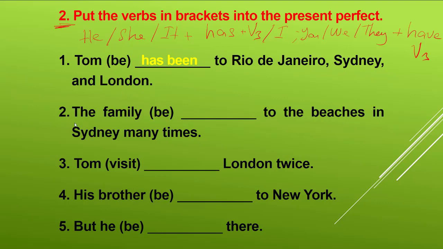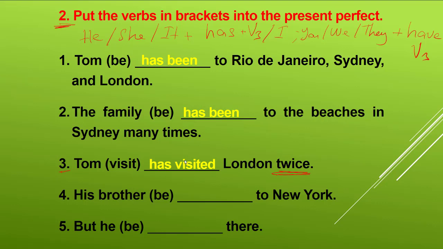And number 2, the family has been to the beaches in Sydney many times. Okay, family, one family, has been, that's why. And number 3, Tom has visited London twice.